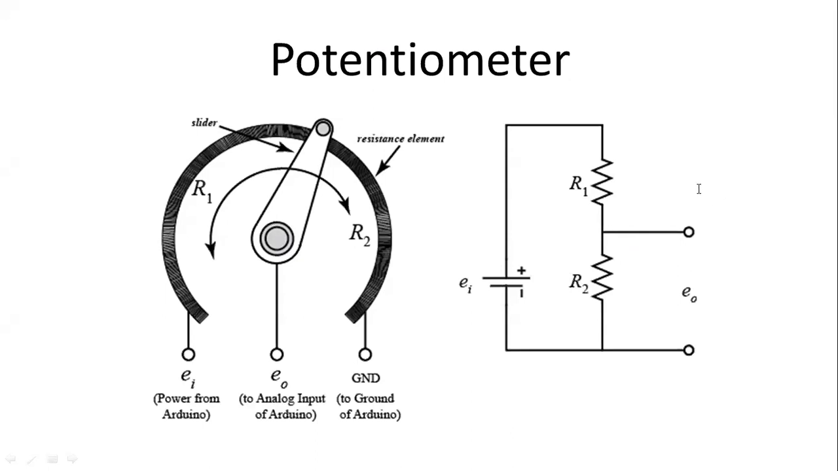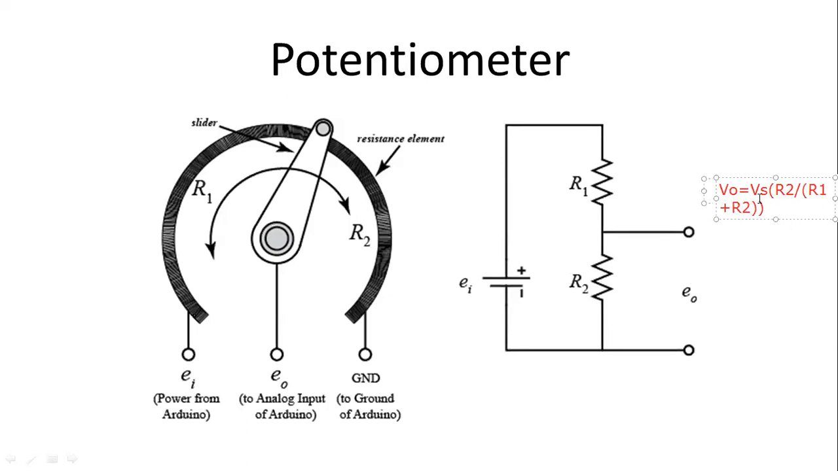So what will be the formula for the voltage divider rule? I'm not going to discuss the theoretical part over here. I'm just directly going to share that formula with you. That is V output equals V supply into R2 divided by R1 plus R2. So this one is the formula for the voltage divider rule.